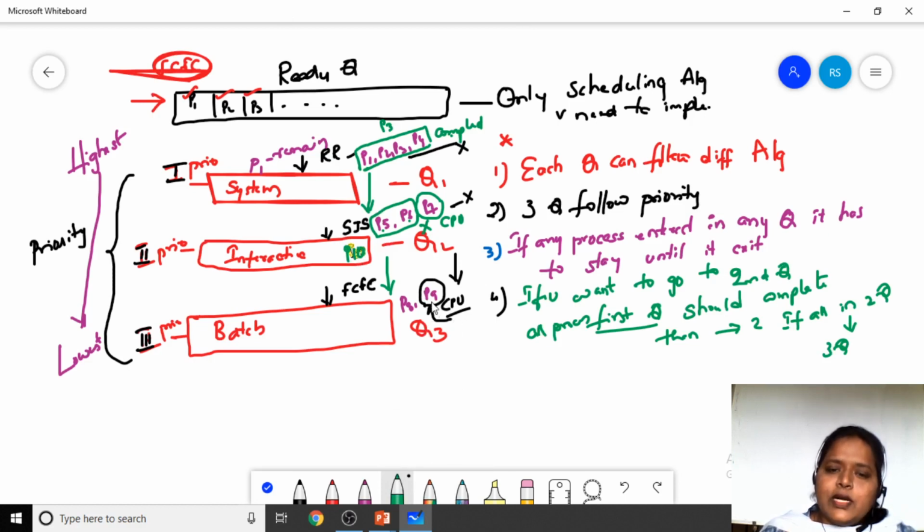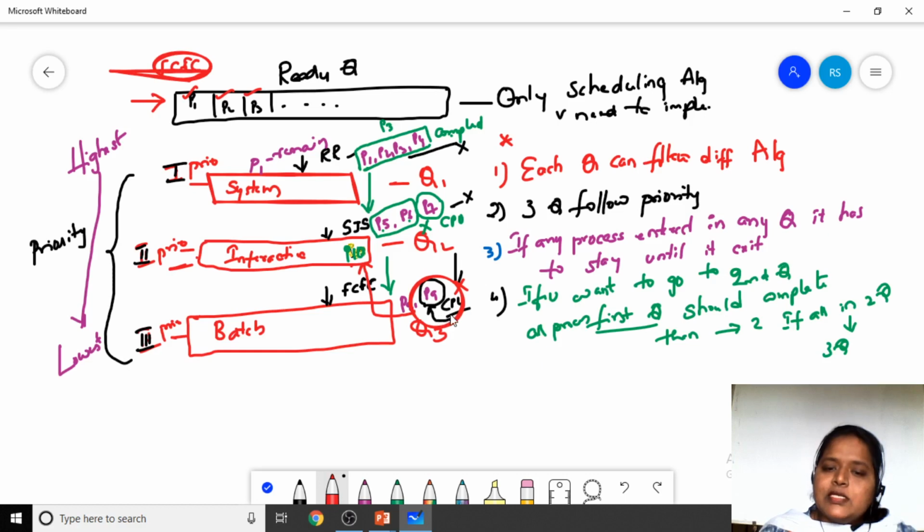What the CPU will do is stop executing this P9 process, and the CPU will be allocated to the P10 process. Why? Because this P10 process has joined in Q2, and Q2 has higher priority than Q3.